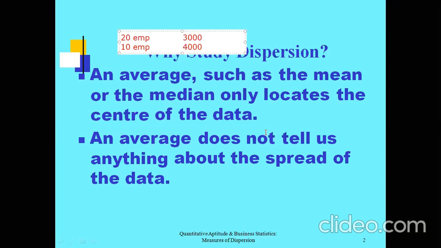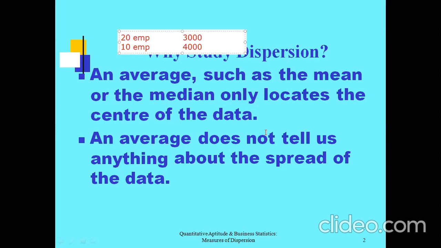Whenever you want to compare two different data, here there is factory A and there is factory B. The salaries given to each employee in factory A are completely different from the salaries given in factory B. So with the mere assumption of seeing the average salaries, you can't compare the two data.